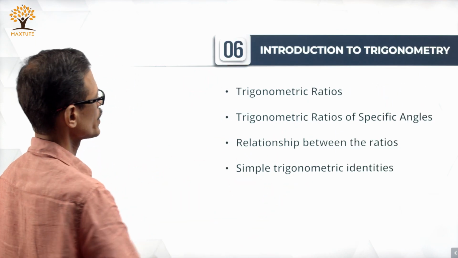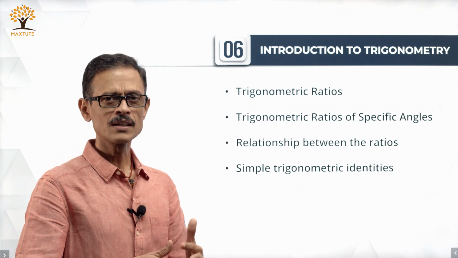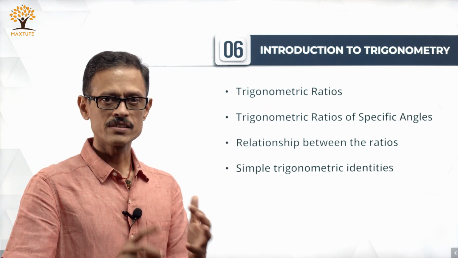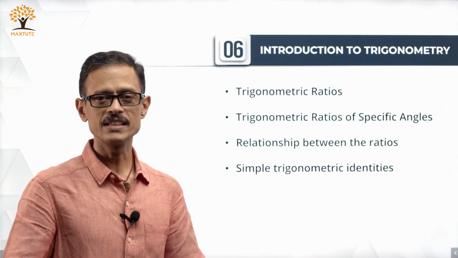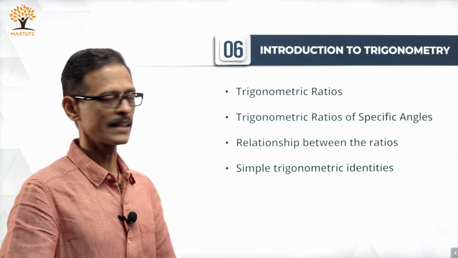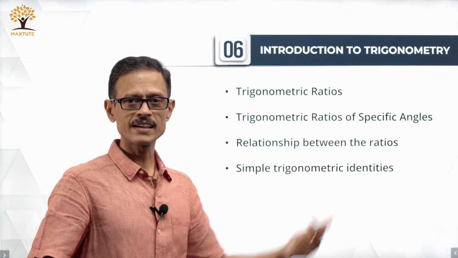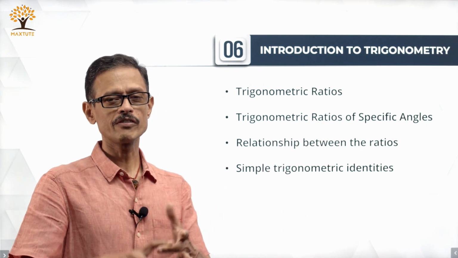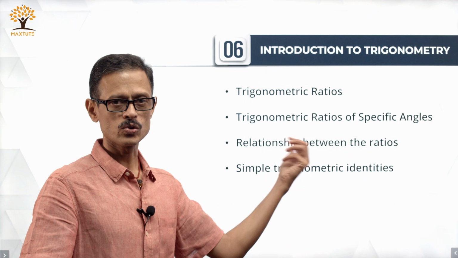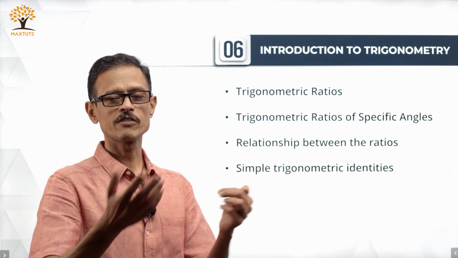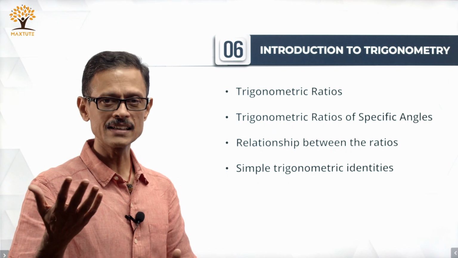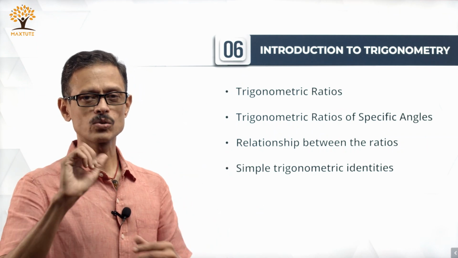Moving on from here, we are moving on to introduction to trigonometry, right. Trigonometric ratios introduction, sine, cos, tan and their reciprocals, which are basically cosecant, secant and cotangent or cot, right. And then trigonometric ratios of specific angles focusing on 0, 30, 45, 60 and 90 degrees, those values for all of these 6 trigonometric ratios. Relationship between the ratios, what if it's a trigonometric ratio of a complementary angle, sin theta is equal to cos of 90 minus theta, those kinds of questions.